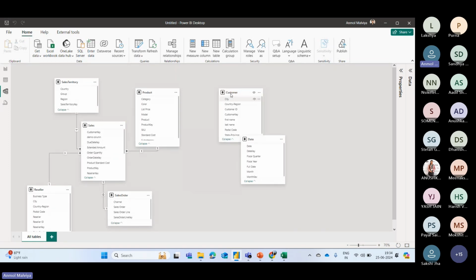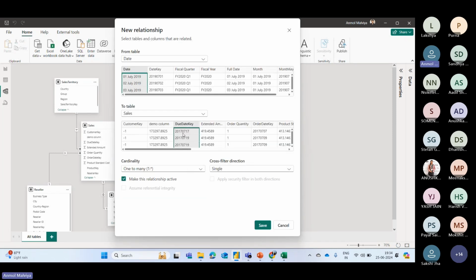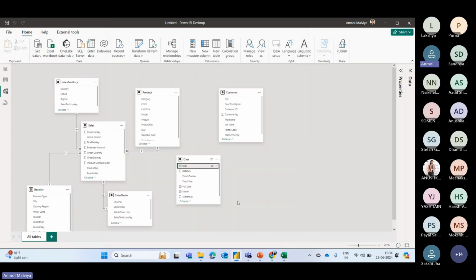So now let's say I want to create a relationship between this date table and my sales table. First what I need to do is find a column which contains the data in date format. So let's say I have this due date key column. Let's suppose this contains data in date format. To create the relationship, I can simply click on the column here, drag and drop to that column, and this will create the relationship. But here the due date key is not particularly in the date format. We need to convert it in the Power Query editor. Although it will create the relationship, it wouldn't work when we create visuals. So I'm just sharing this so that you know how you can create the relationship.